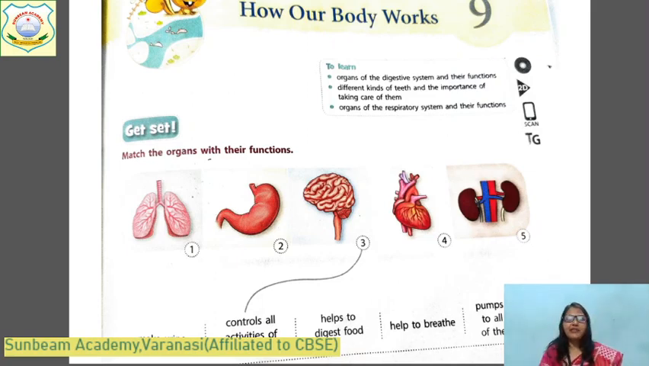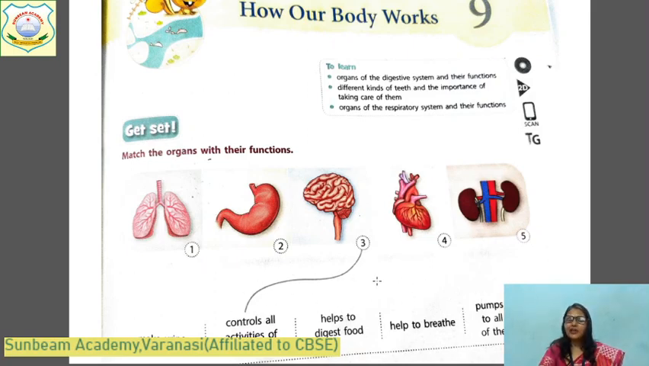How our body works. The organs of the different organ systems and their functions, and in detail we will read about the digestive system, different kinds of teeth, the importance and taking care of teeth, and organs of the respiratory system, their functions. In this picture you can see the different organs. You have to match the organs with their functions. Here number 1, 2, 3, 4, 5 organs are there, and here the work is given.